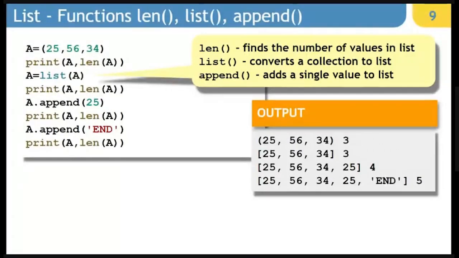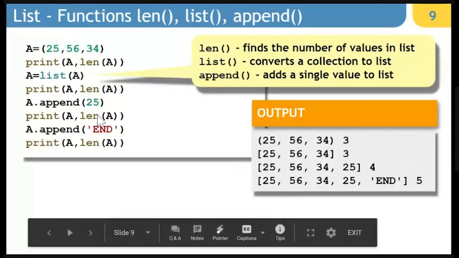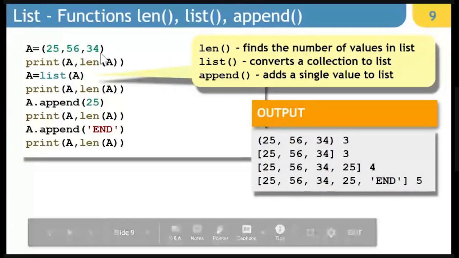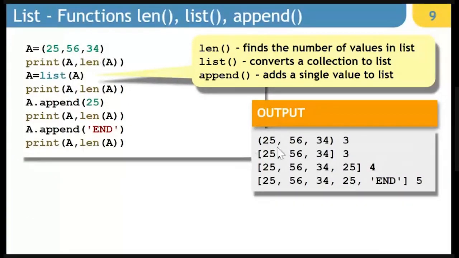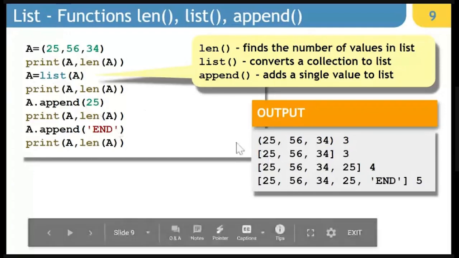Now, append, you didn't see any example in case of tuple because it does not work there, and that is why we have created a separate example for list, in which originally you had 23, 56, 74, 34 as the content. Along with length, I'm displaying this. This is a tuple. I typecast it to convert it into list.